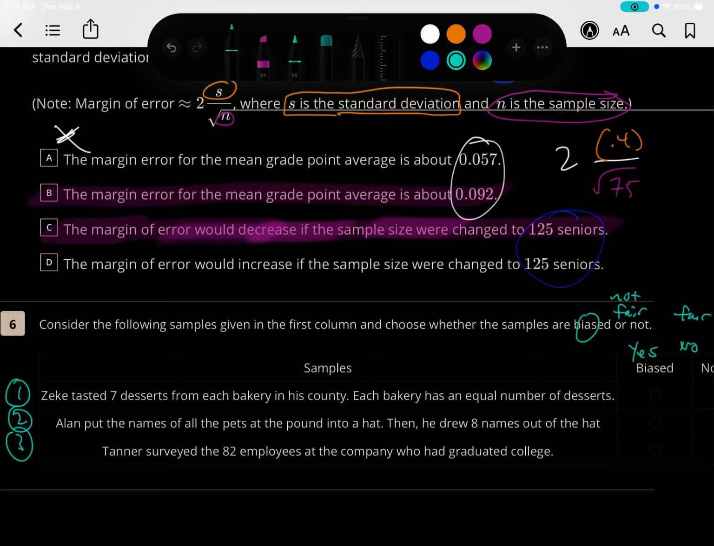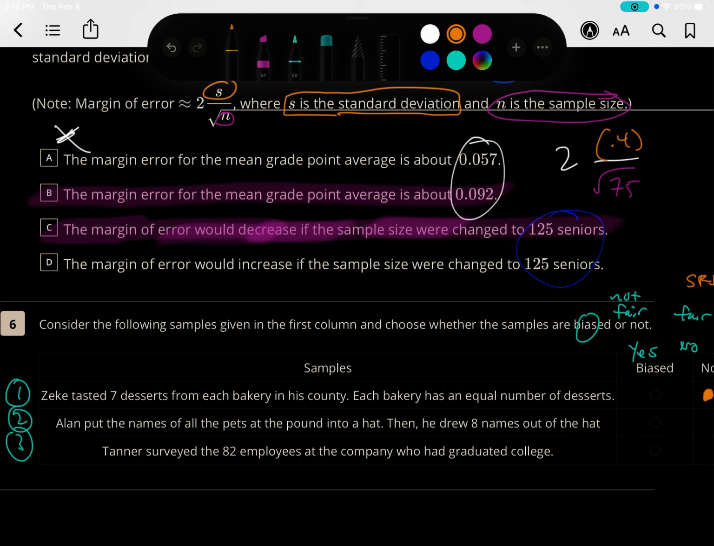All right. Zeke tasted 7 desserts from each bakery in his county. Each bakery has an equal number of desserts. Okay, so I like that. Zeke went to every bakery, and each of these bakeries have the same number of desserts. I think this is good. This is not biased. This is fair. This sounds more like what? SRS. It's a random sample.